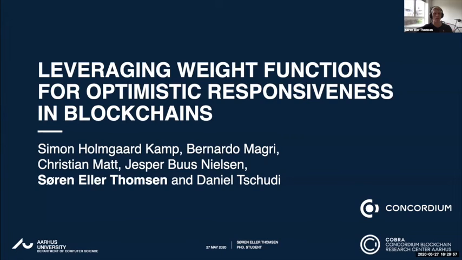Hi everybody. I will present some completely different work, which is related to improving the efficiency of the Bitcoin protocol. The title is Leveraging Weight Functions for Optimistic Responsiveness in Blockchains. This is joint work with Simon, Bernardo, Christian, Jesper, and Daniel.